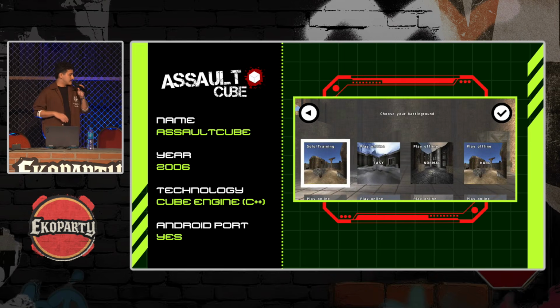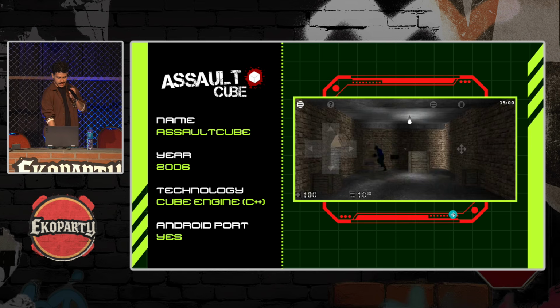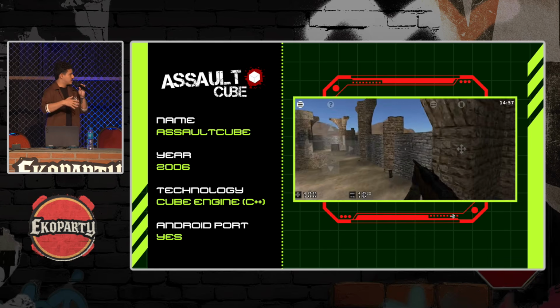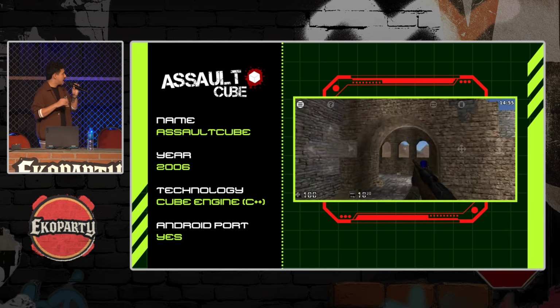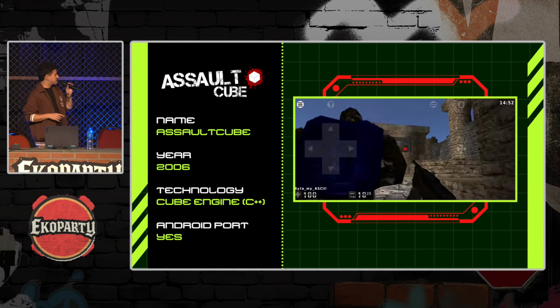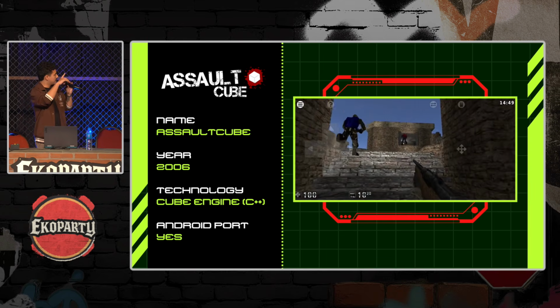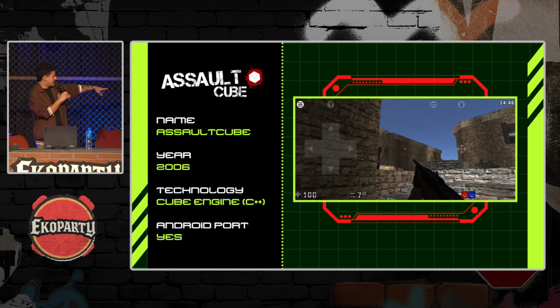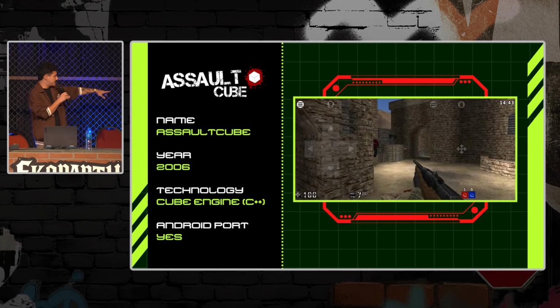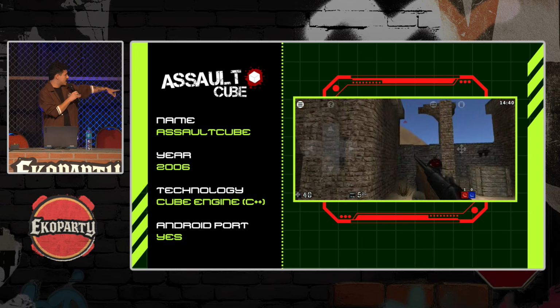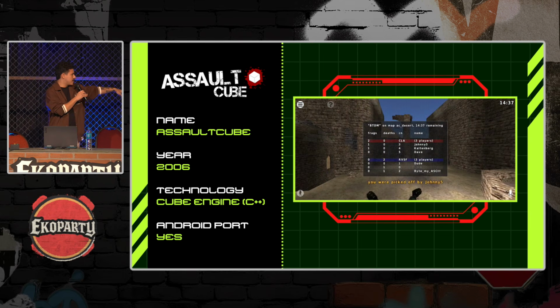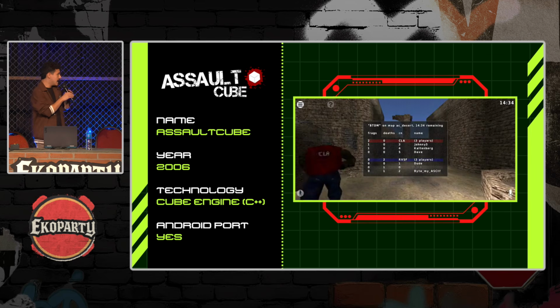As I started to search for games to hack, I first got this game, which is Cube. It was originally developed for PC, with the Cube engine, which uses C++. Then this game gained a port for Android. There are a lot of tutorials on the internet about how to exploit this game for the PC version, but I decided to do it on Android.